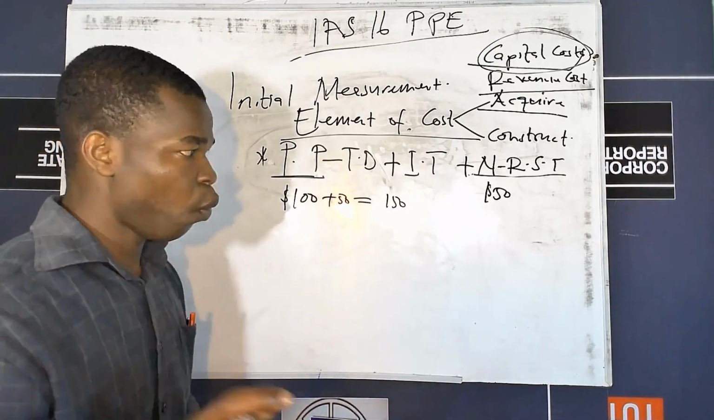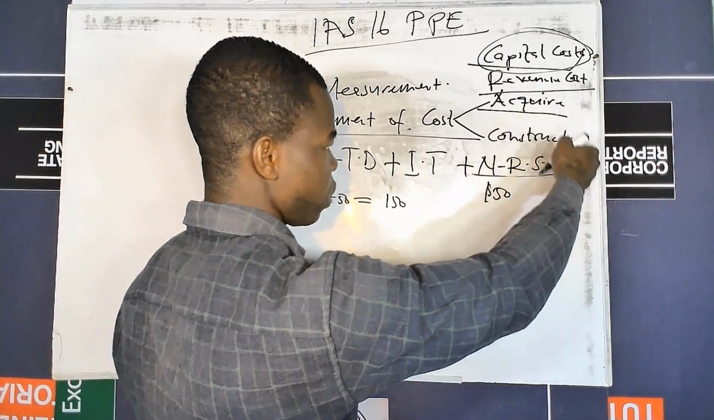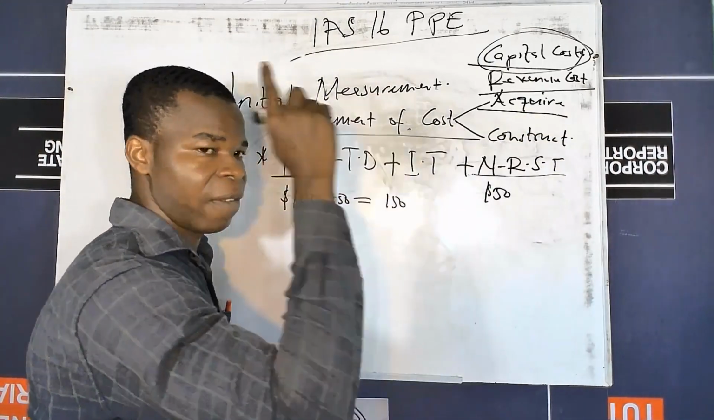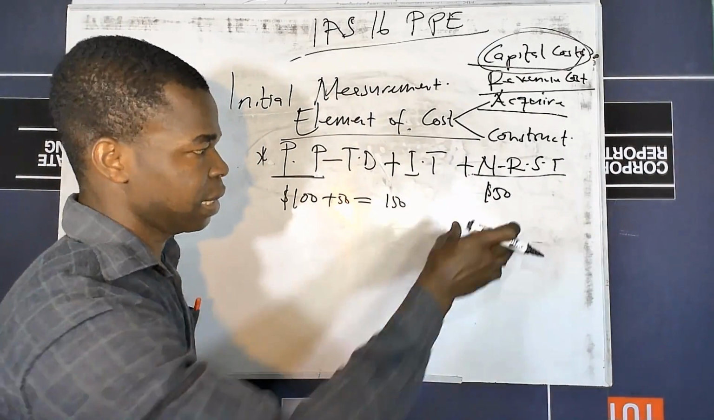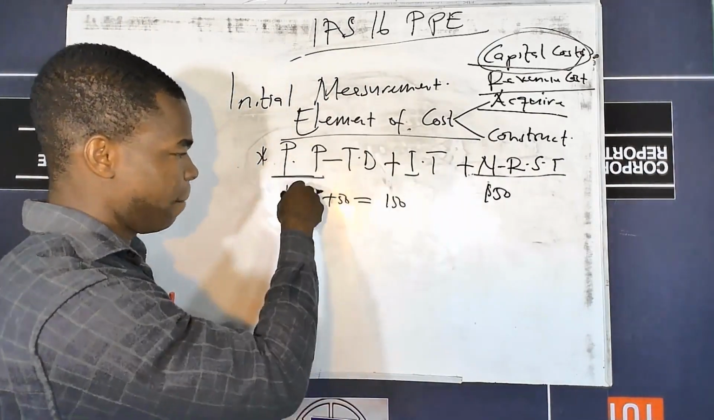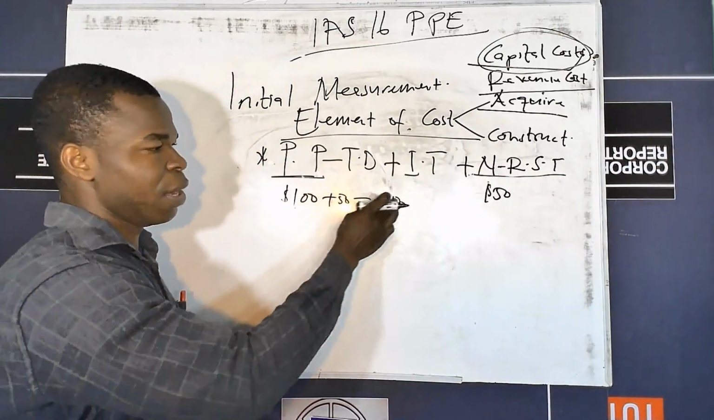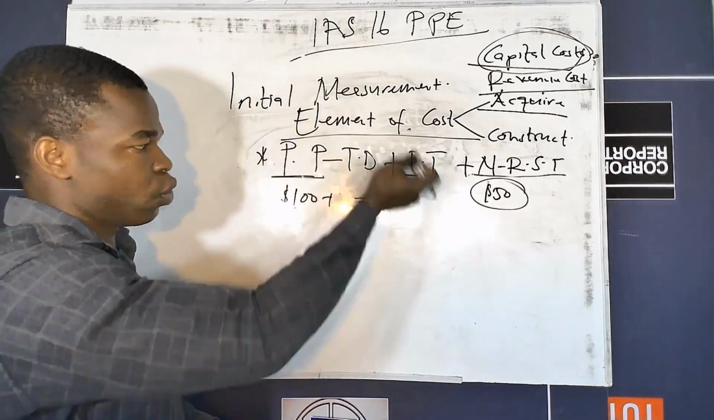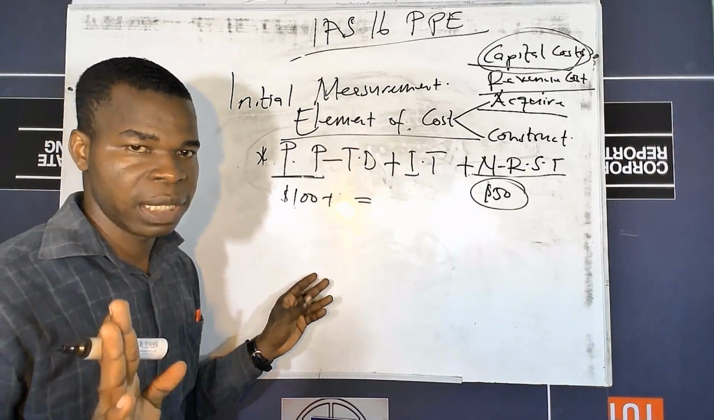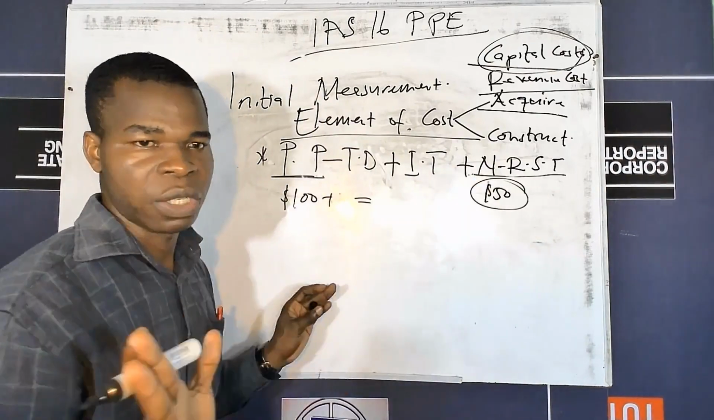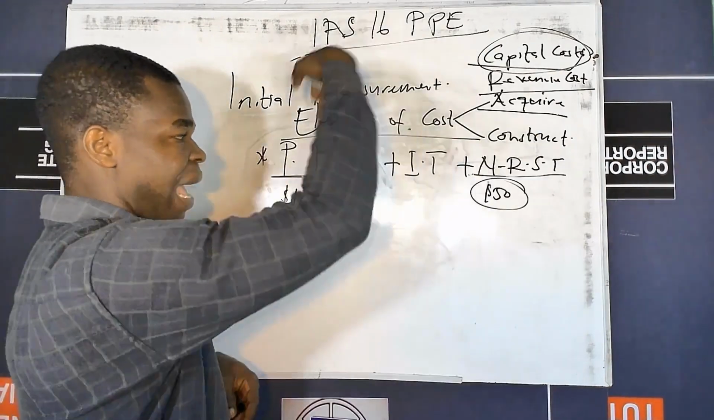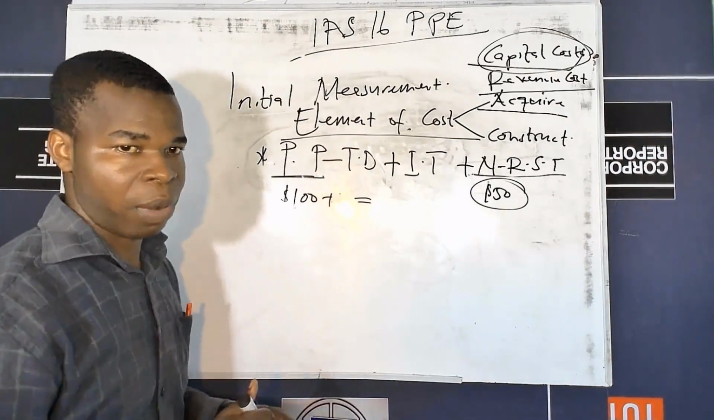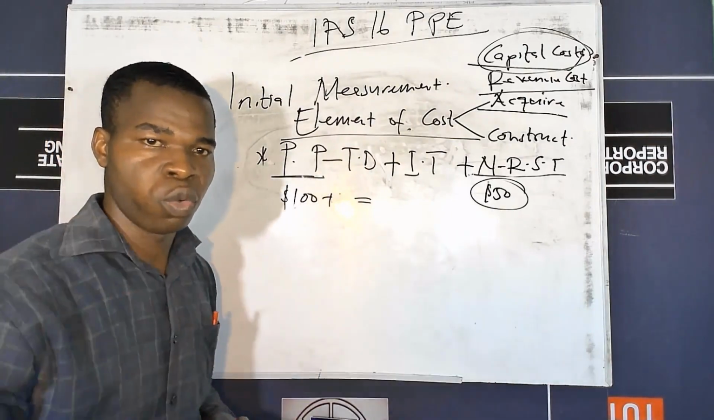But in a situation where this non-refundable sales tax is given to you and we have been informed that this amount is already embedded, it's already in the purchase price, please, you don't do anything to this amount. In this case, the 50 is already in the purchase price, so you don't do anything to that amount. You don't take it into consideration. You leave it aside because it has already been added to the purchase price, depending on what you've been told in the question.